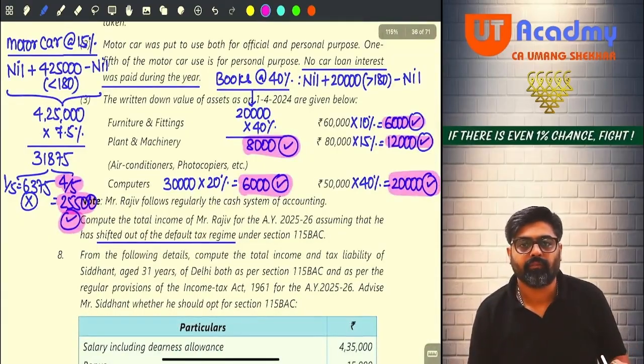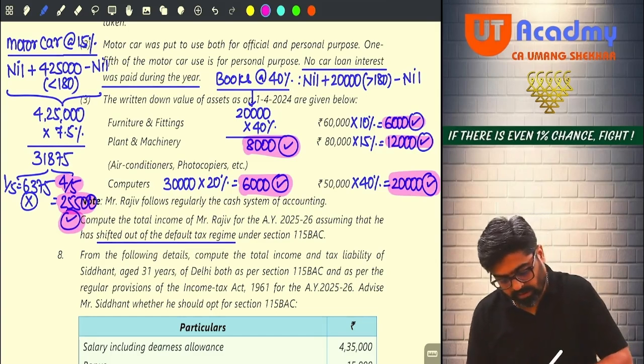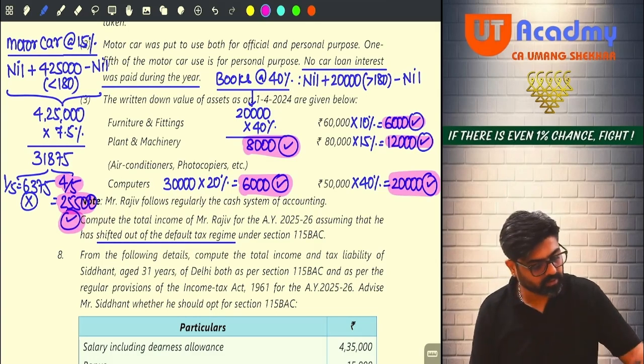If you can see, 6,000 depreciation on furniture you will reduce. Then 12,000 depreciation on plant and machinery you will reduce. Then 20,000 on computer, again 6,000 on computer, and 25,500 on motor car, and one more is there, 8,000. Yes or no?